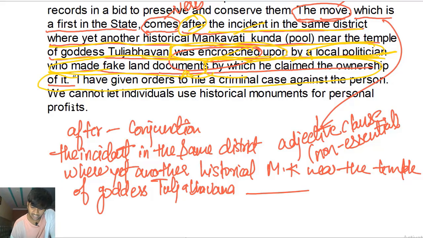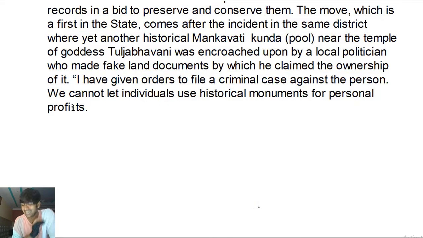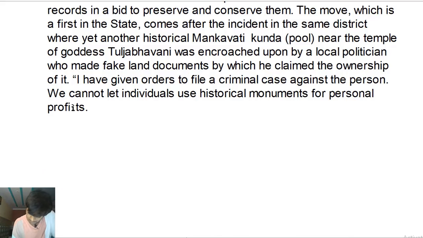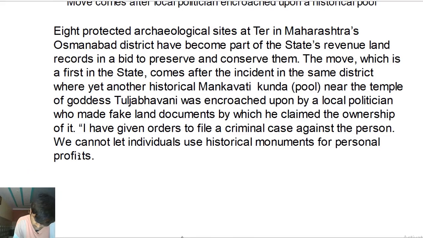So see, okay, let's clear everything first of all. This sentence has a lot of information in it. A lot, guys. This is beautiful. So this is the subject. Wait. This is the subject, which is first in the state, is an adjective clause giving extra information about the noun move, subject, right? Comes is the verb. This is the verb.